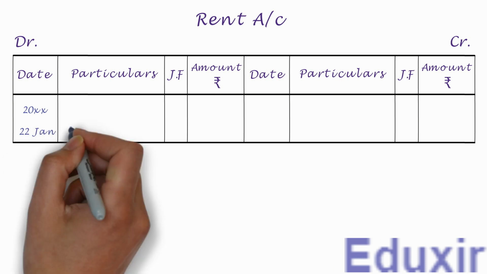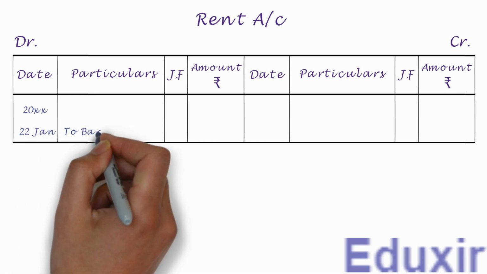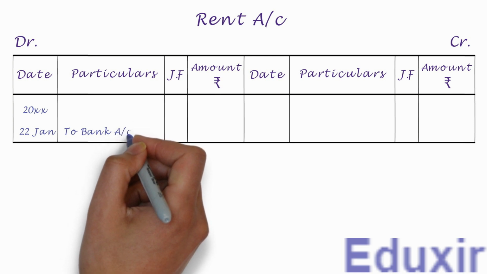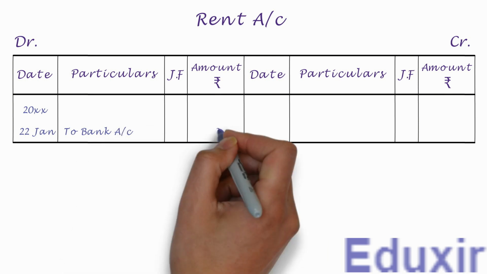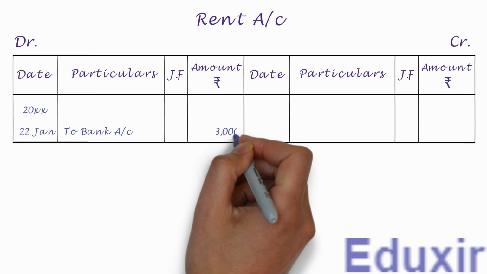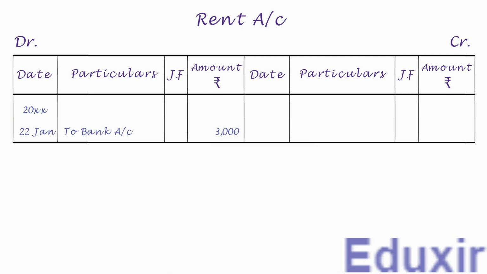We need to write to bank account into the particulars column. Let us write the debit amount of 3000 rupees into the amount column. With that, we have completed the posting of this journal entry into the rent account. Let us now take up the next entry.